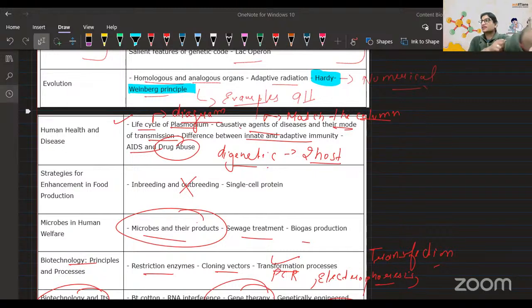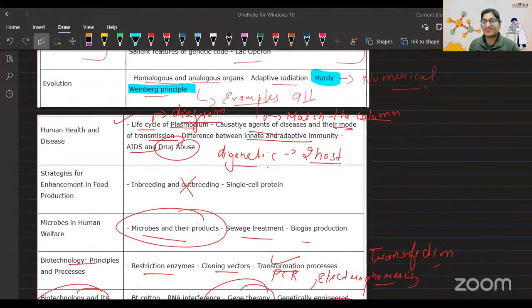So yeah, the next thing that we are going to do is the Hardy-Weinberg principle topic. So let's do it. Till then, I'll be waiting for one student who was there. Hardy-Weinberg principle. I was just looking for my personal notes that I bookmarked so that I can use it to upload my numericals that I already saved. Let's move forward.